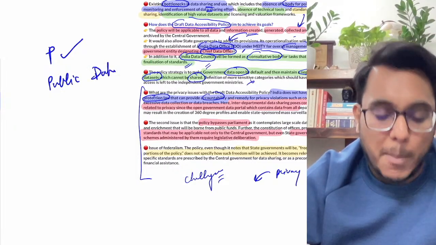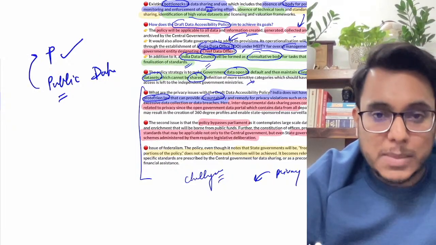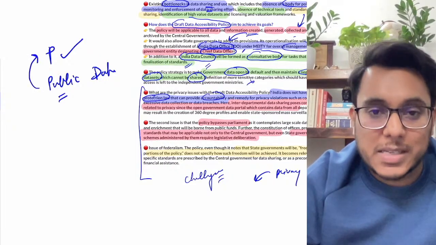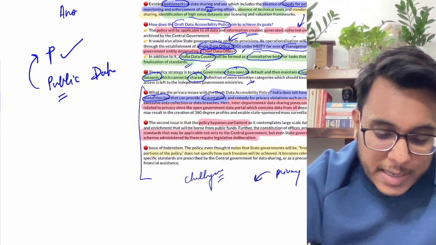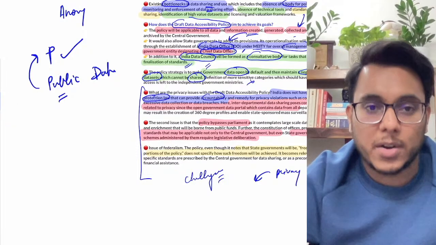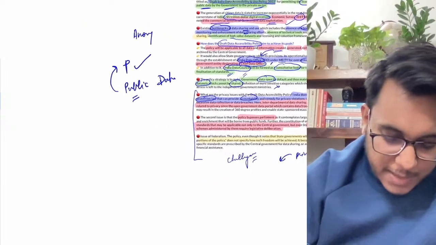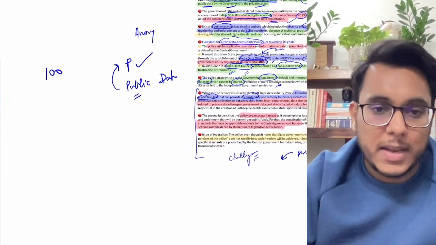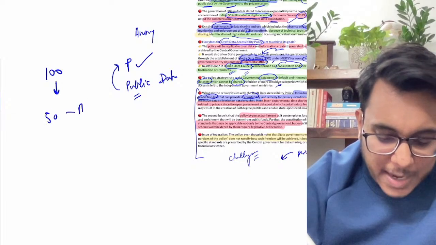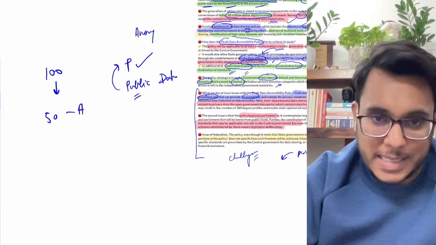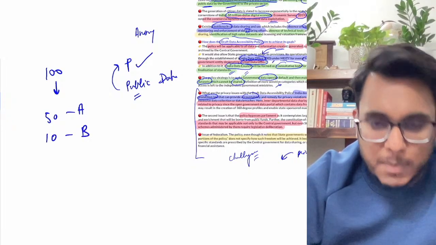Sometimes, even the public data is generated from personal data, but anonymization of the data can be carried out. Let's say there are 100 people. Out of the 100 people, 50 people got type A disease. Is it clear? Then out of that, 10 people got type B disease.